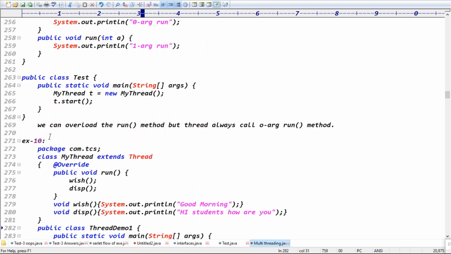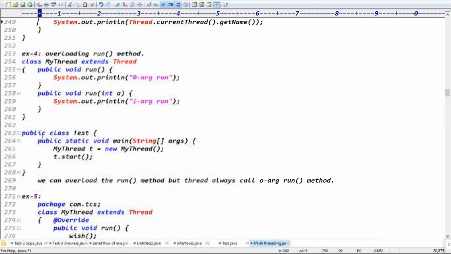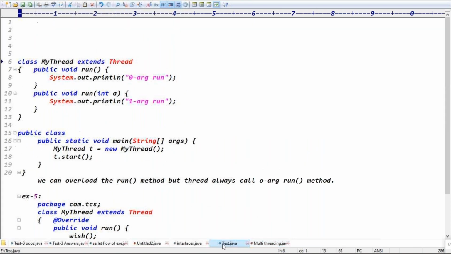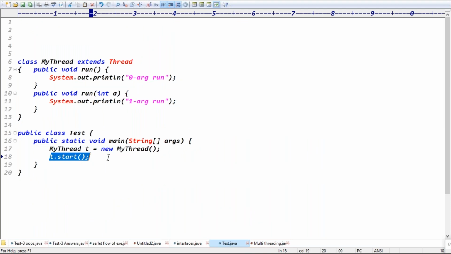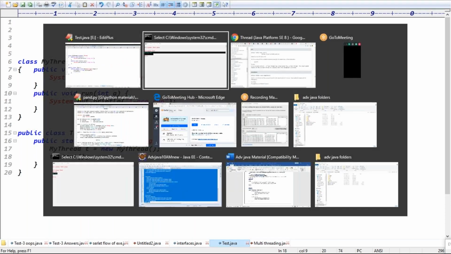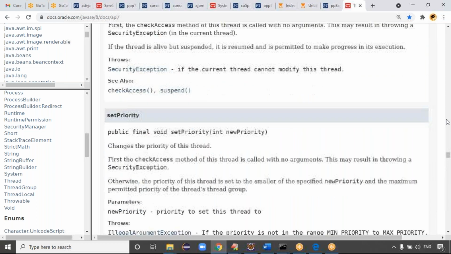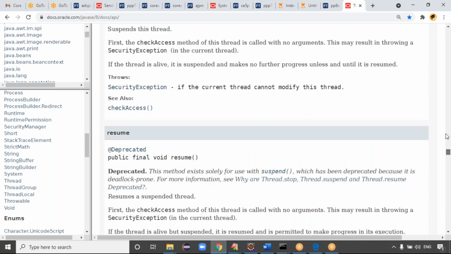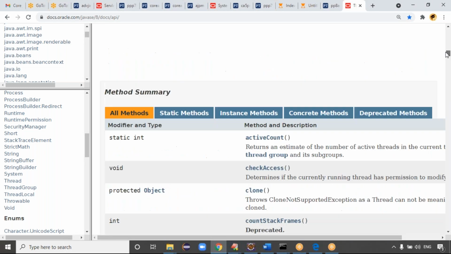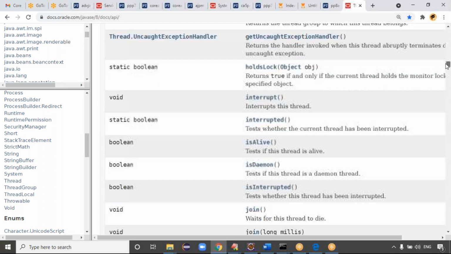Ratan sir, can we pass any value from t.start through the run method? No. Start is like a zero argument method. We are unable to pass any value here. For this type of question, you can check the API documentation to see whether start is expecting any method arguments or not.